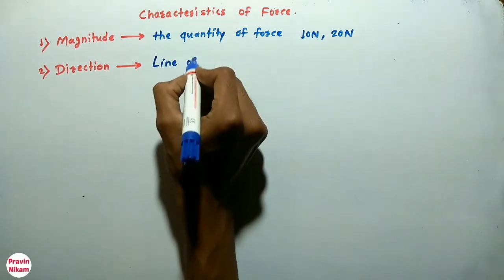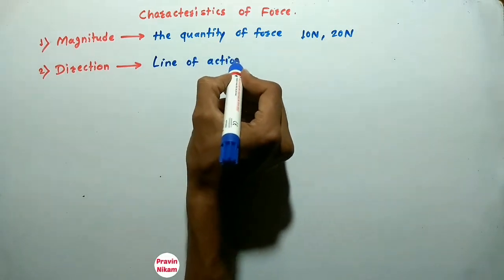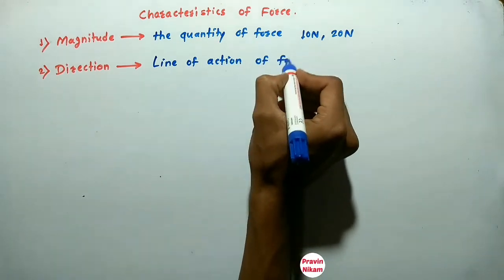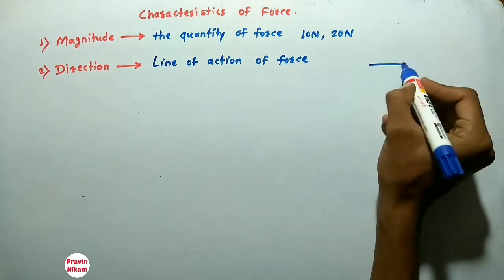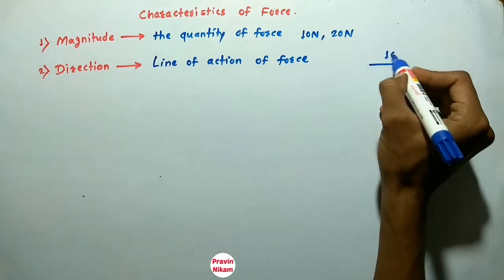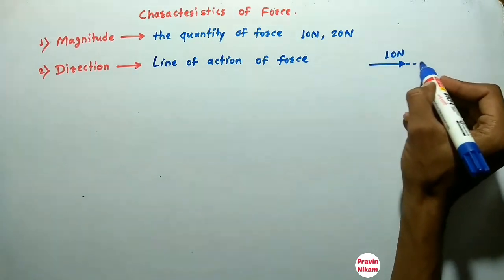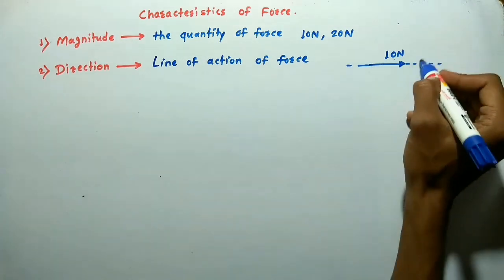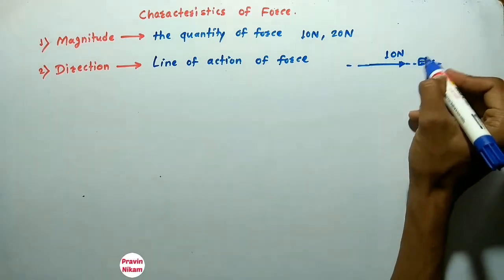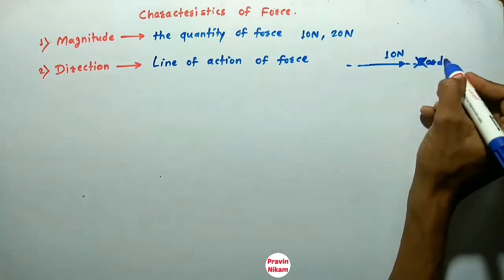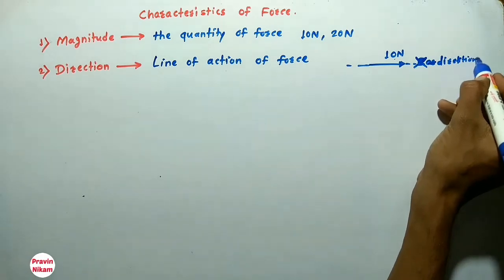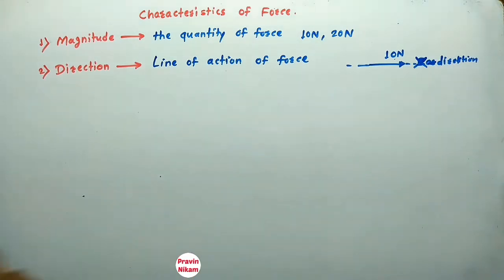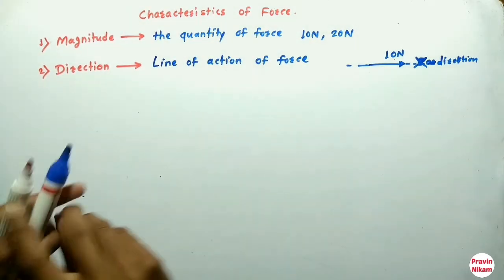Meaning if this is a force, then this is the magnitude and this is the line of action of force. Suppose this direction is the positive x direction. Now this is about direction.